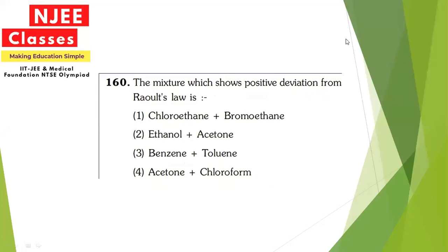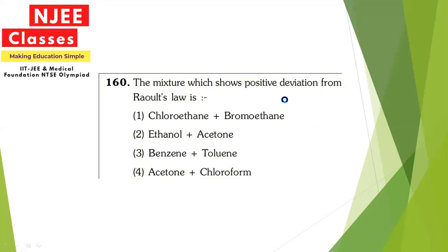Now, the mixture which shows positive deviation from Raoult's law. What does positive deviation mean? That means it will have more vapor pressure. That means the bonding formed after mixing the two components will be weaker. When you consider all these options, you will find that when ethanol and acetone are mixed together, the hydrogen bonding is disrupted, and hence they will show a positive deviation from Raoult's law. So the option for this question will be ethanol plus acetone.